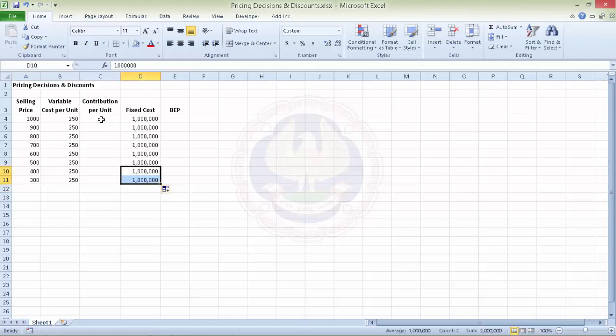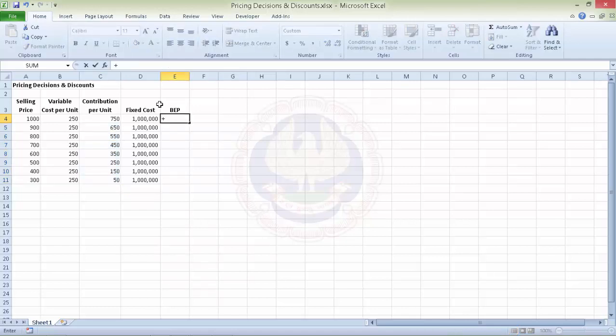Now the contribution per unit we already learnt is selling price minus the variable cost per unit, and we drag it, we get contribution across different price bands. Now break-even point is the fixed cost divided by contribution per unit, okay.